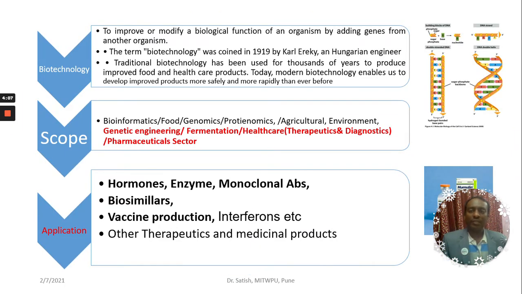So what is biotechnology? Why is it going to be very impactful? To improve and modify the biological function of organisms by adding a gene from another organism. It means if you identify any particular gene of interest, then we can insert that gene of interest with the help of a vector, a vehicle, into another organism, where we can get that product of interest, where we are looking for a functional characteristic in that particular organism. The same we can get through this technology.